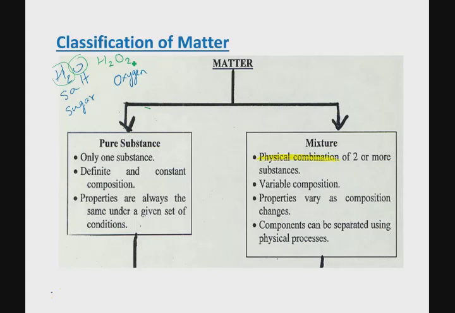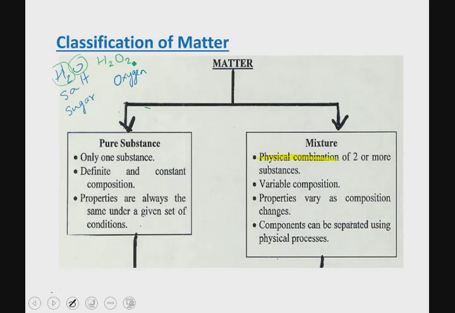But a mixture can have variable composition. It may be 1 tablespoon of, let's say, sugar in a gallon of water. That's a physical combination. That's a mixture, as opposed to 5 tablespoons of sugar in a gallon of water or 20 tablespoons of sugar in a gallon of water. In each of the 3 cases, they are the same mixtures but different compositions. Now, what happens as you change the amount of sugar in the water when you make that mixture? The property of that mixture changes. So yes, properties of mixtures will change as the composition changes.